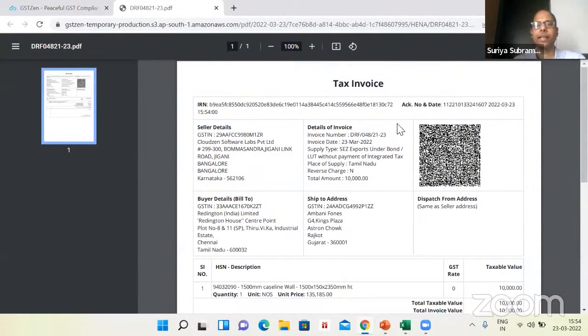Here is a PDF. And here are the details of the invoice. And here is the QR code, IRN number, acknowledgement date, and time. So whether you punch the invoices in GSTZen or whether you use Excel, the process is pretty much the same. Upload the invoices, e-invoice will go to the portal.